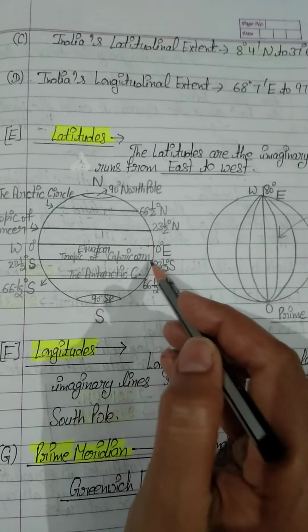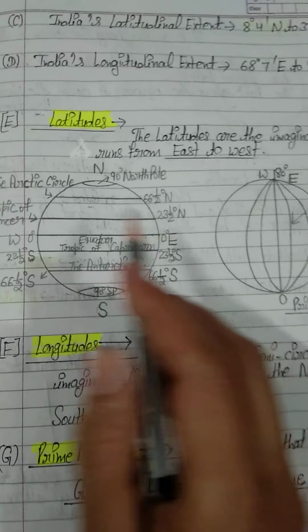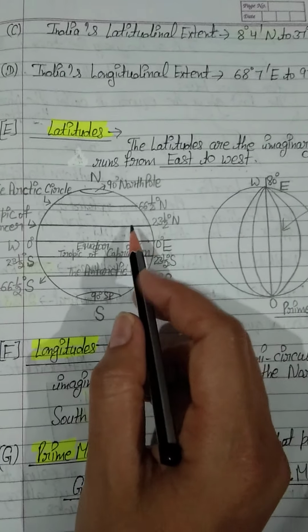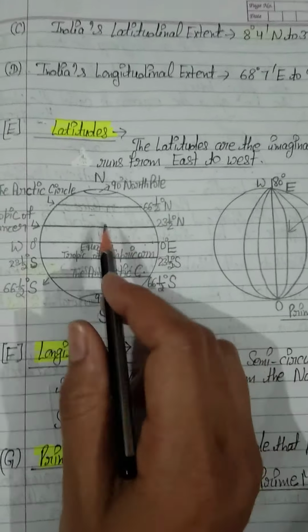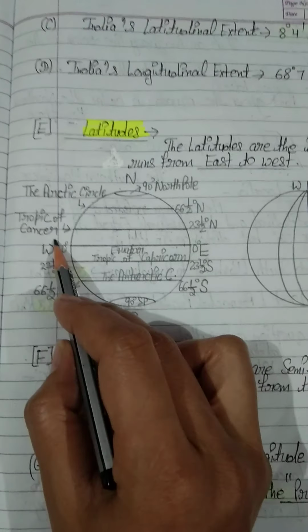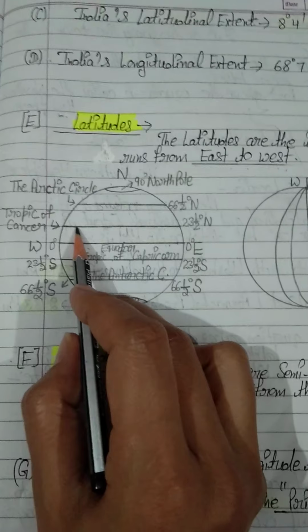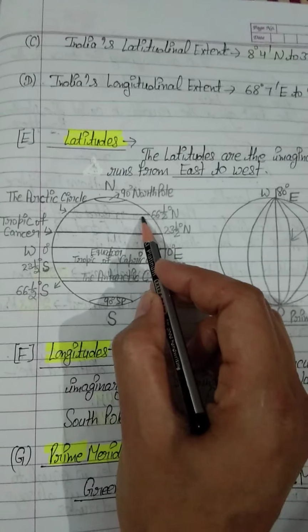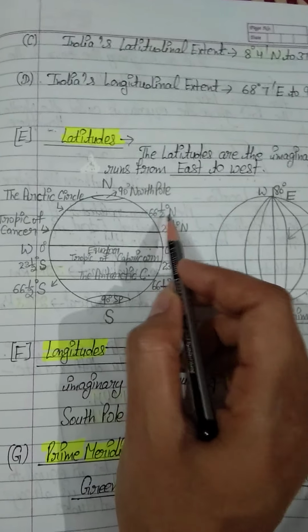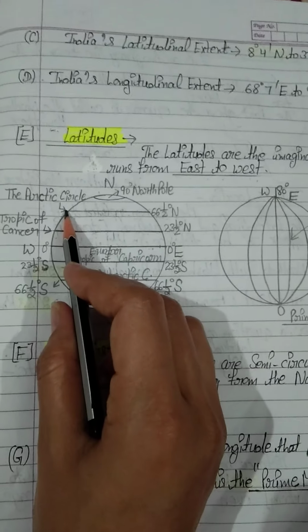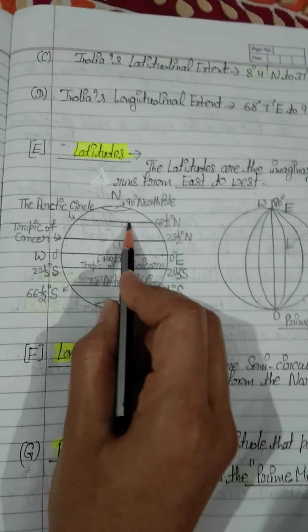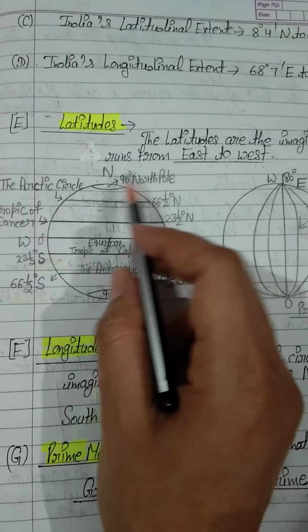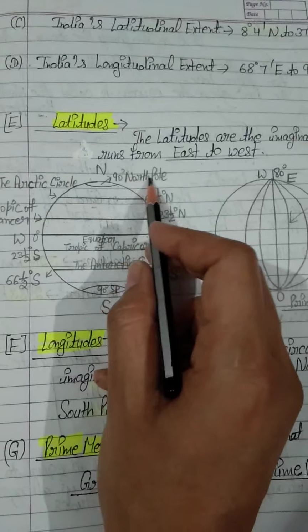Students, these are some important latitudes. Just see, this is our 23.5 degree north, and the name of this latitude is Tropic of Cancer. Okay students, what is the name of this latitude? Tropic of Cancer. And this is our 66.5 degree north, and the name of this latitude is the Arctic Circle. And this is our 90 degree north, the North Pole.